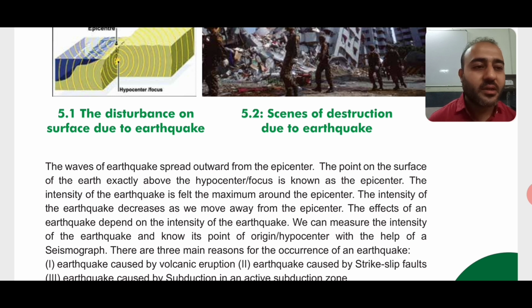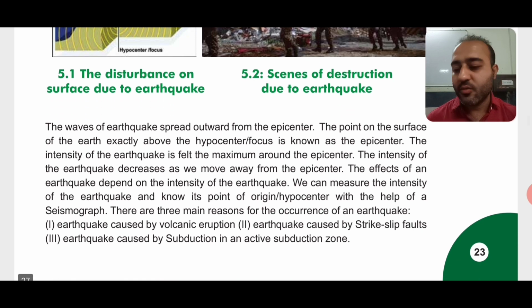We can measure the intensity of the earthquake and know its point of origin, or hypocenter, with the help of a seismograph. So what is a seismograph? It is an instrument which is used to measure the intensity of the earthquake. Now, there are three main reasons for the occurrence of an earthquake. So what are the reasons?